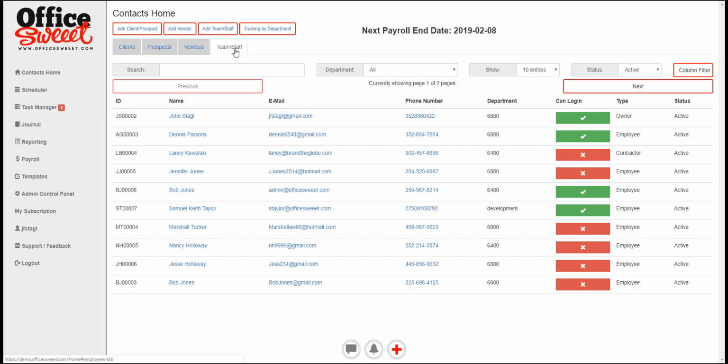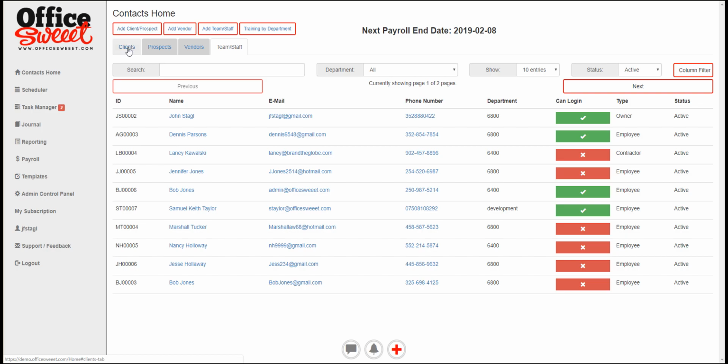The way OfficeSweeet was designed is with teamwork in mind, and that is to have the entire staff have access to the system. And before you feel like that's crazy, understand that this has been developed with the idea that every person that has access to OfficeSweeet can only go where the management wants them to go. So the only person with full access is the owner for the most part, but they can also, of course, grant access to other people in the business.